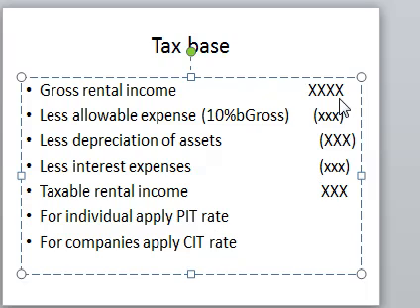So this is how we compute the taxable rental income for investment income. We shall discuss how to compute the taxable rental income under decentralized tax in our later videos.